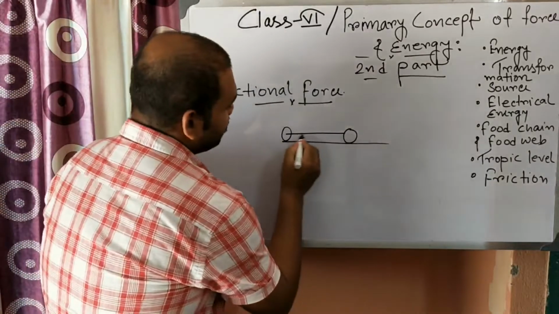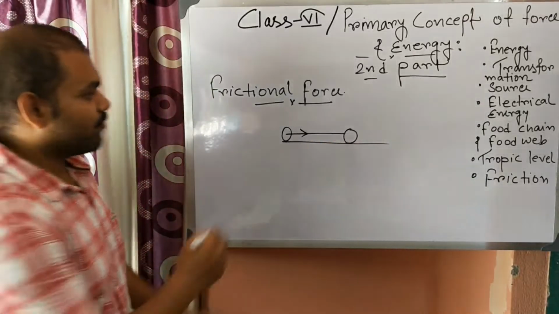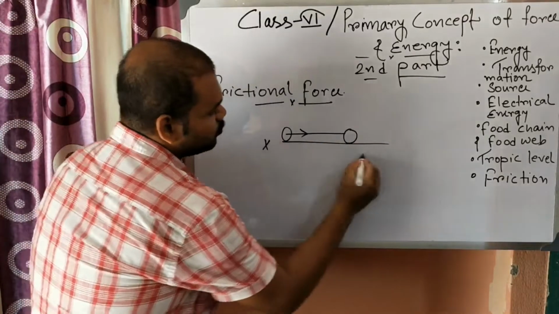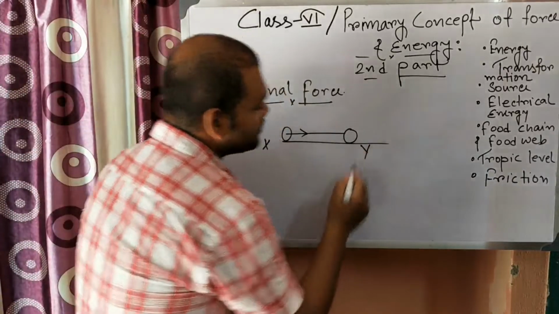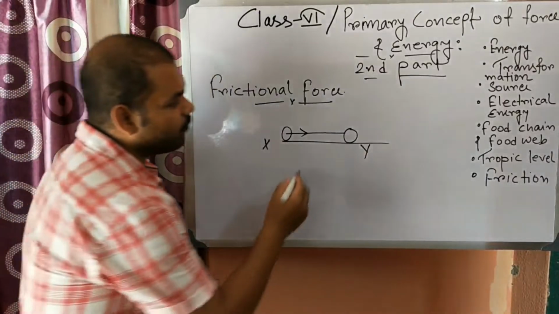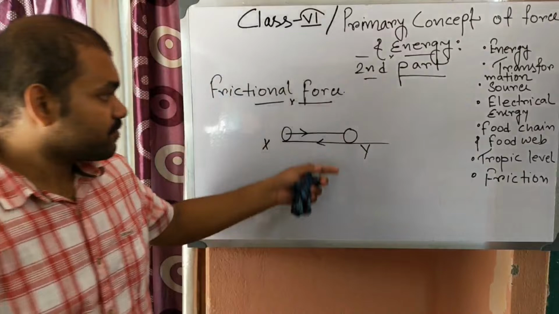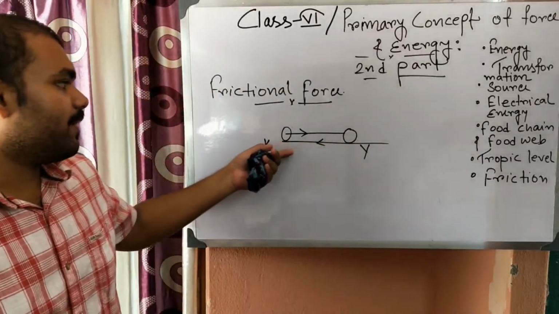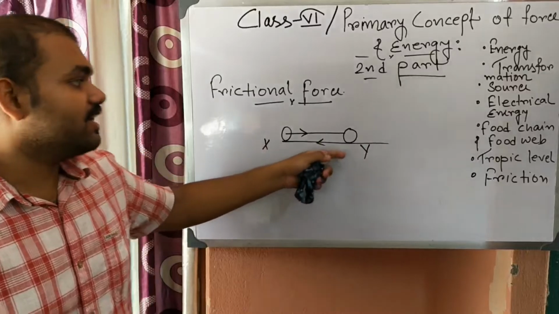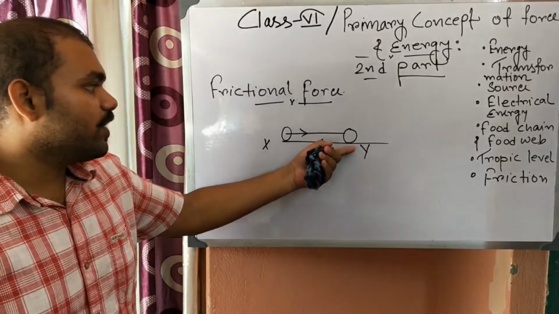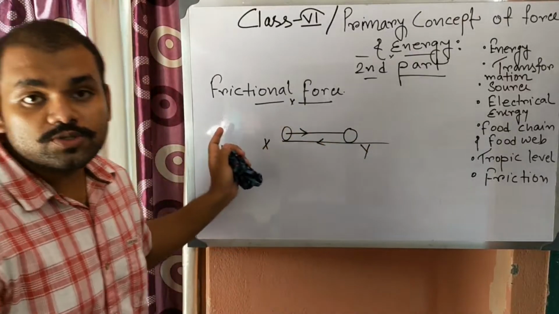In this case the direction of the ball is from, suppose, point X to point Y. The motion is in this direction, so the frictional force will apply in the opposite direction. It is the force which doesn't allow the body to move or slide through.